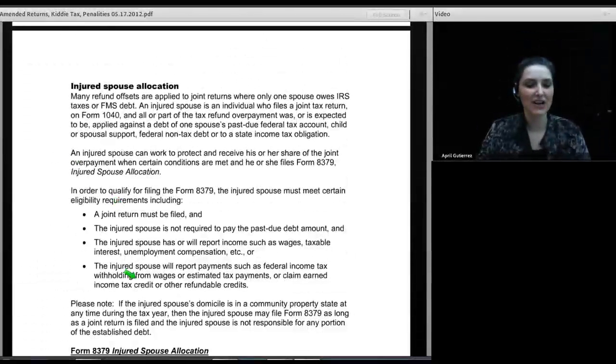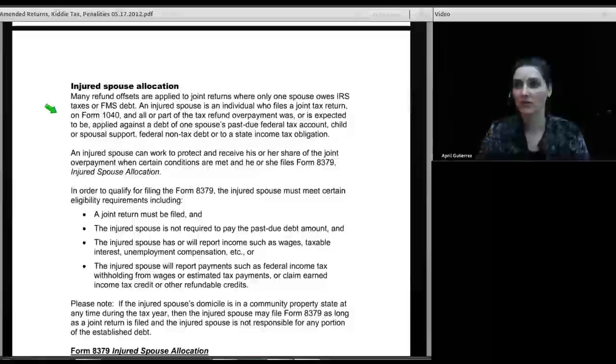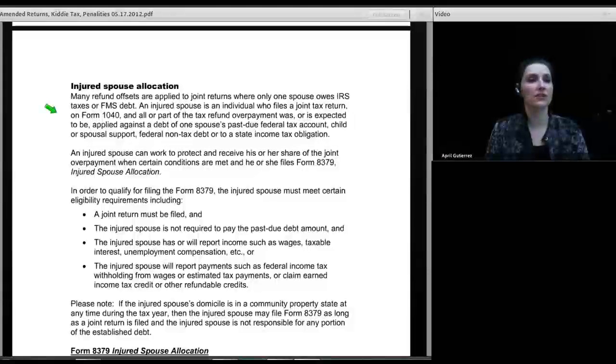All right, the next one we're going to talk about is injured spouse. Because one of the reasons why you might lose your refund is that you've just filed a joint return with your spouse and your spouse owes money. You don't owe any, but your spouse does. And you've just filed a joint return that shows that you have a refund coming, except you're not getting your refund because your husband owes money and they just took your refund to pay his debt. Would that tick you off? Yeah, well, most people it does.